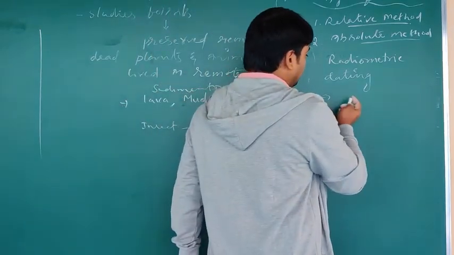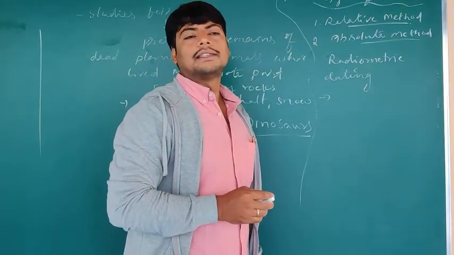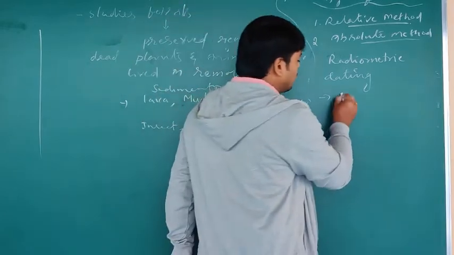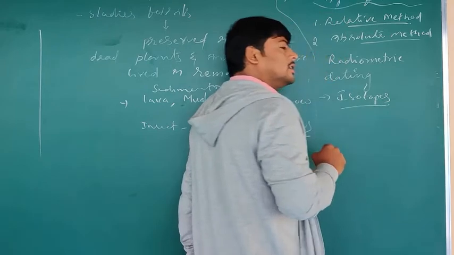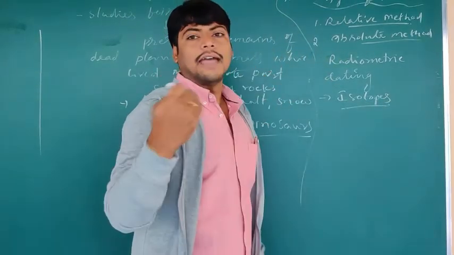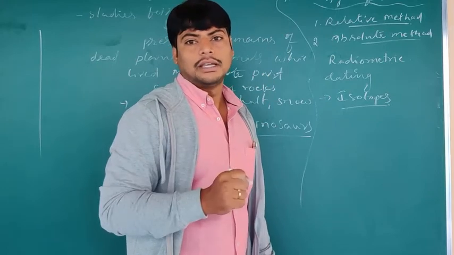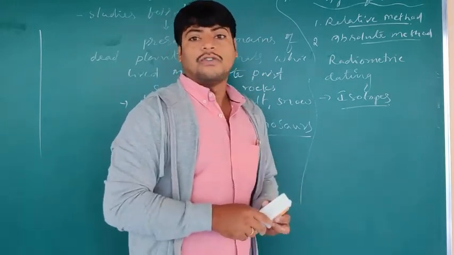As we know, some of the elements that exist on the earth are also called isotopes. So what is an isotope? The elements which have the same atomic number and show variation in their atomic mass. Such different types of isotopes are also found in the fossils.